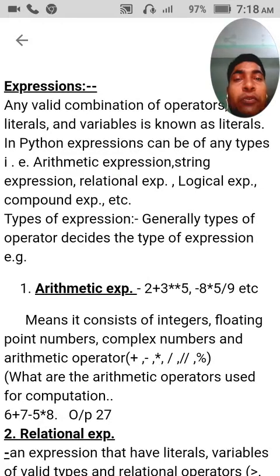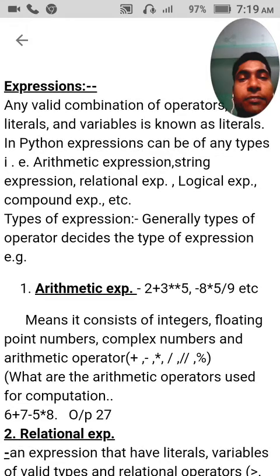In the definition you are seeing that any valid combination of operators, literals and variables is known as literals. It is not a literal, it is an expression. Due to a mistake here it is written as literals.